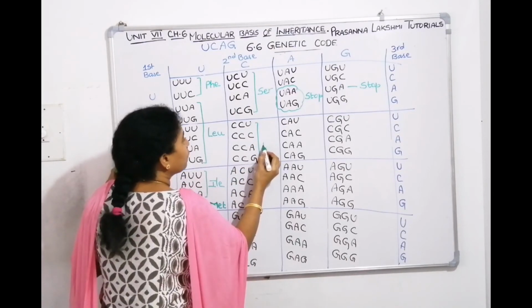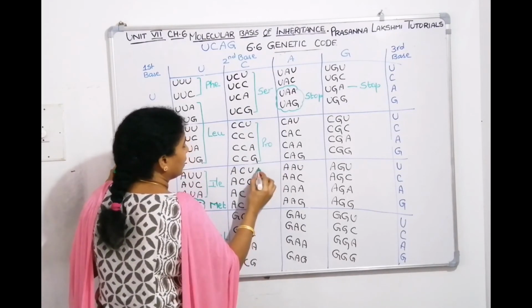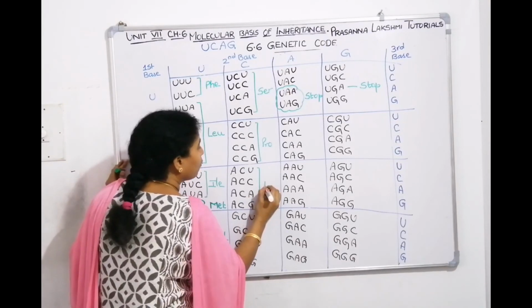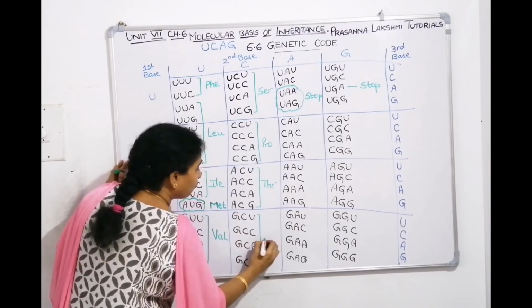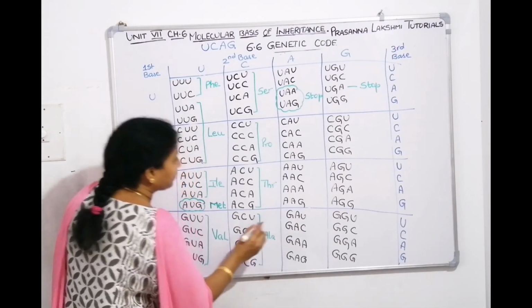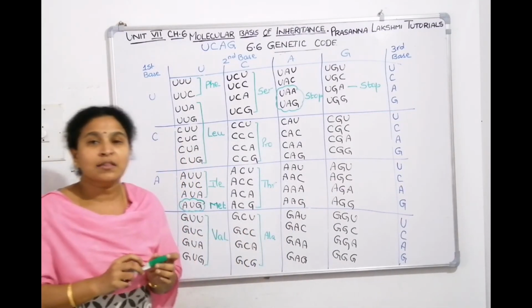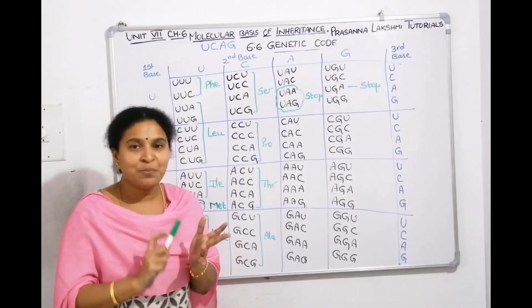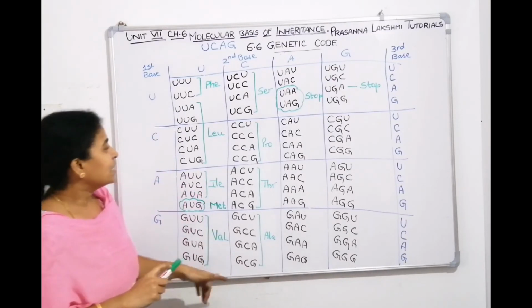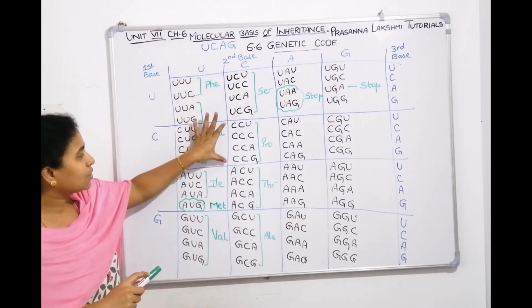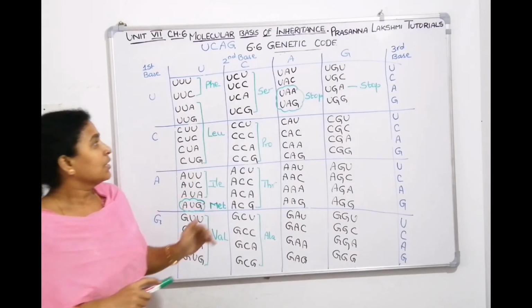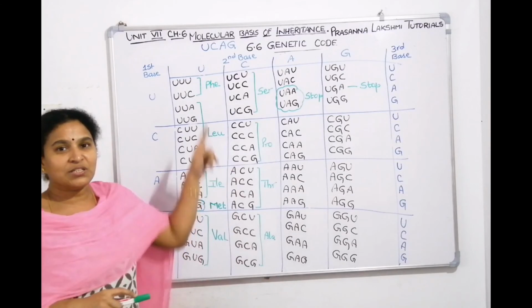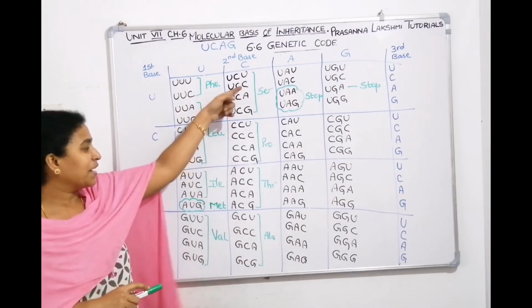The next 4 for proline, the next 4 for threonine, and the next 4 for alanine. Serine is coded by 4 codons, proline by 4, threonine by 4, alanine by 4. Phenylalanine, leucine, isoleucine, valine here; serine, proline, threonine, alanine here.